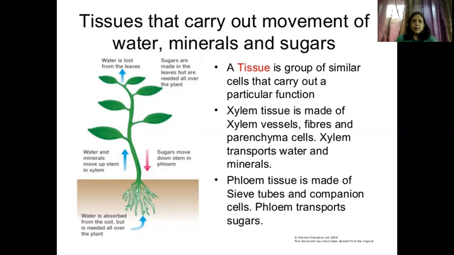Okay. And the next tissue that you see here is the phloem tissue, which has the sieve tubes and the companion cells. So what does the phloem do? Phloem basically transports sugar. So here you could see the pink arrow coming down. The sugars are made in the leaves through the process of what? Photosynthesis, right? But they are needed all over the plant. So, does the food, whatever has been manufactured in the process of photosynthesis, remain there? No. It comes down with the help of the phloem tissue, with the help of the sieve tubes and the companion cells.